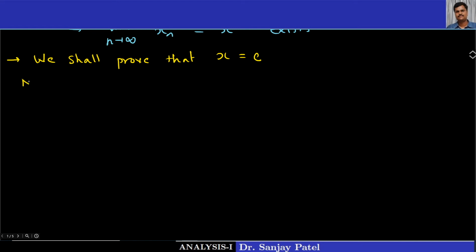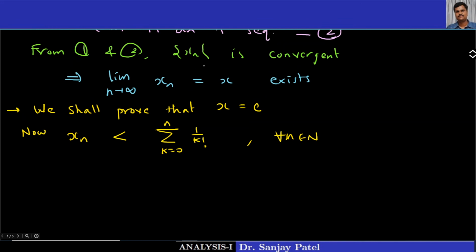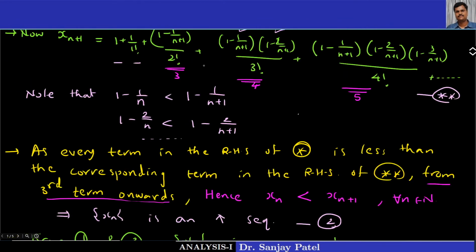Now if I consider xn, we have already written that this xn is less than sigma 1 upon k factorial, k equal to 0 to n, for every n belongs to N. This I have already proved in the previous steps.